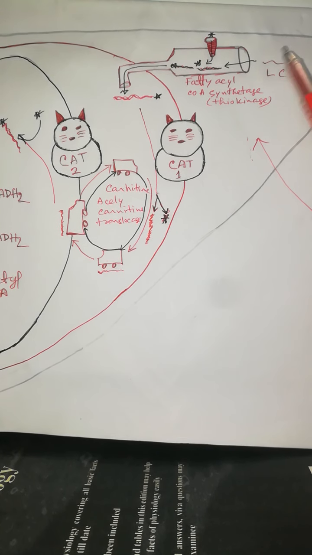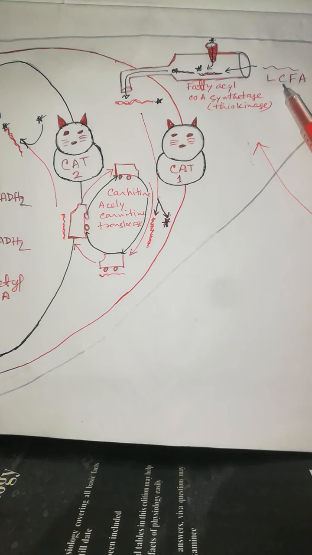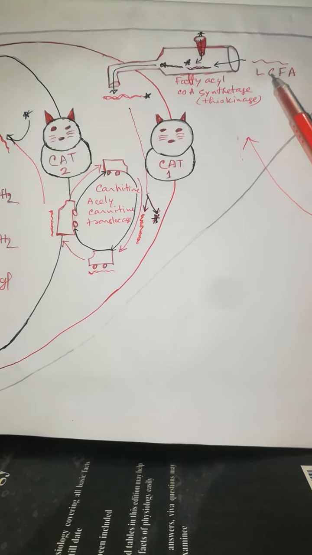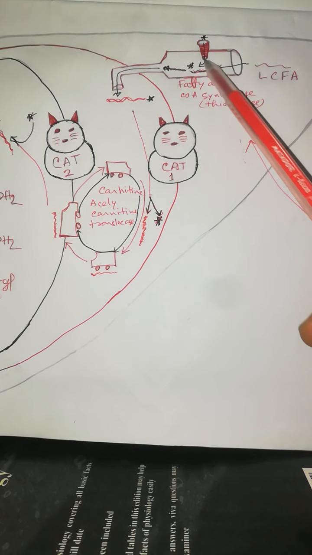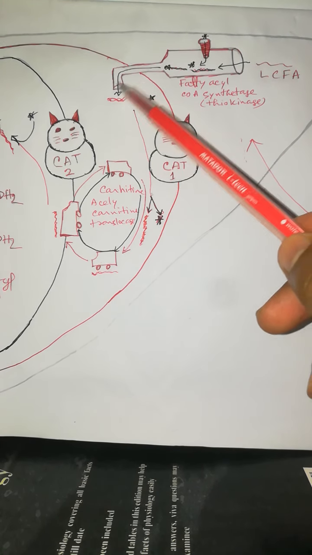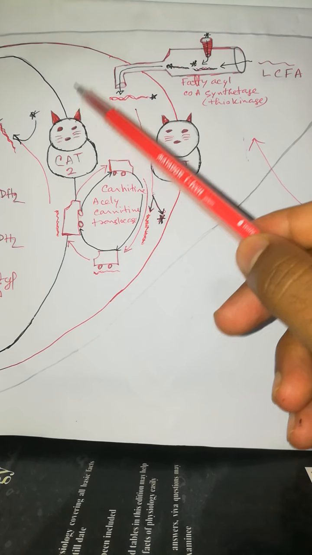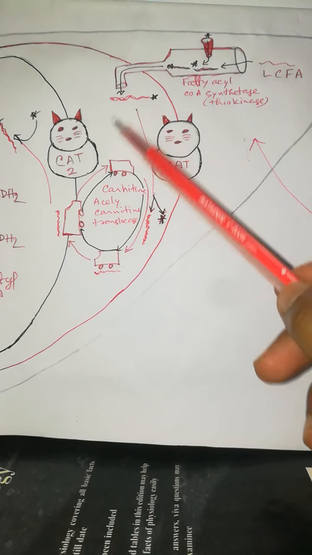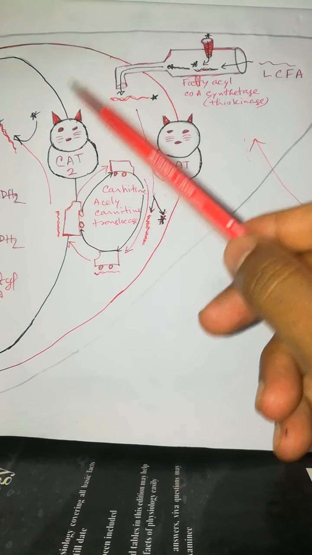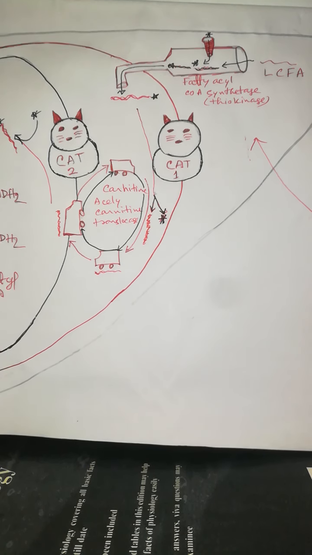Now, we have to add a CoA group with the long chain fatty acid. So now, long chain fatty acid enters into the mitochondria. This is the outer layer and this is the inner layer. So this is the intermembrane space.